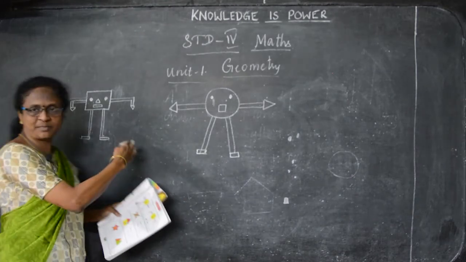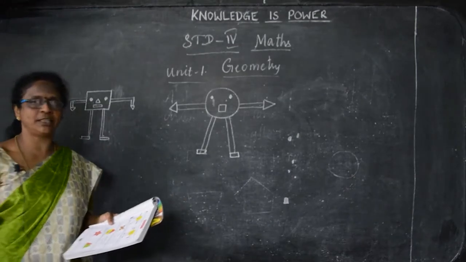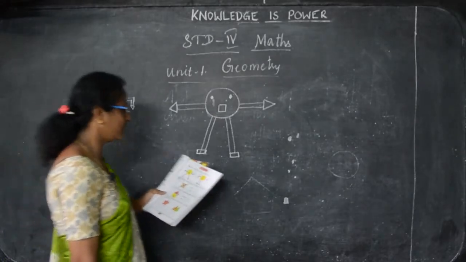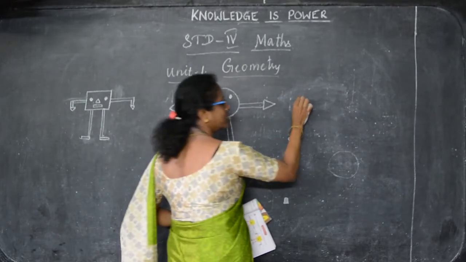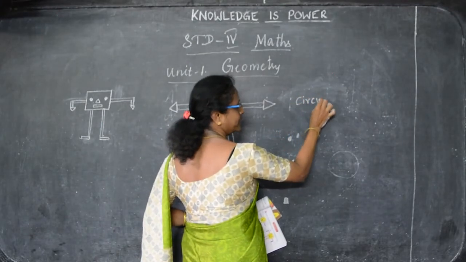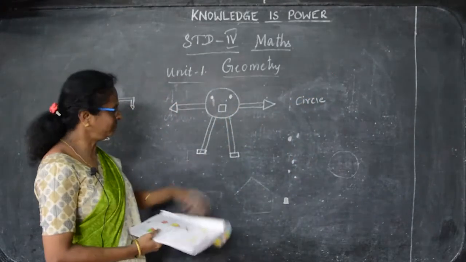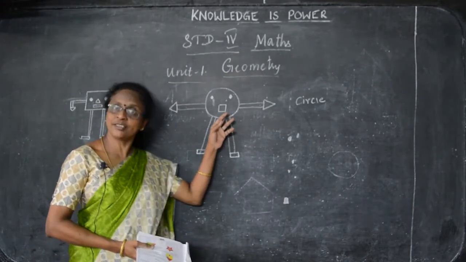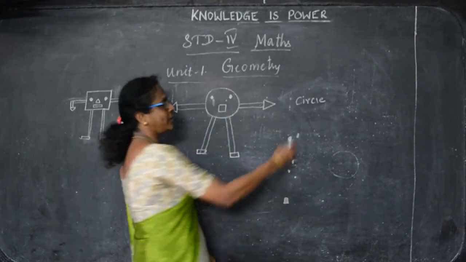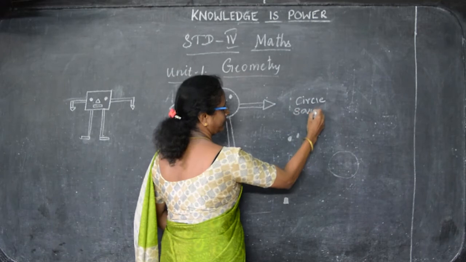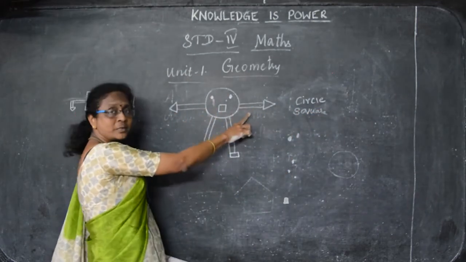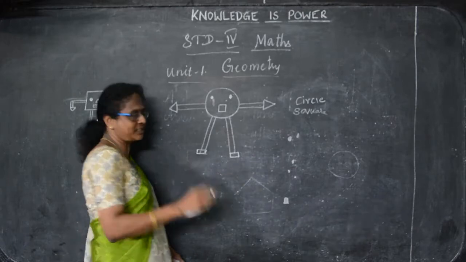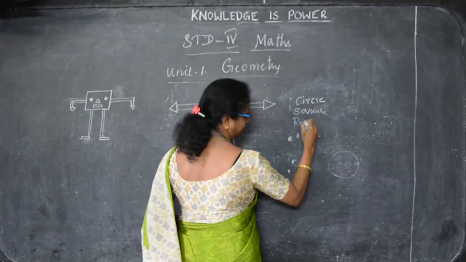Now in these pictures, what are the shapes there? You can easily say because already we have seen. So in this we got a circle, his head and his eyes. So you write circle shape is there, circle. Then here his mouth, it seems to be a square. So you just write a square shape. And his hands, these two, it seems to be a rectangle, straight lines, that is the rectangle.